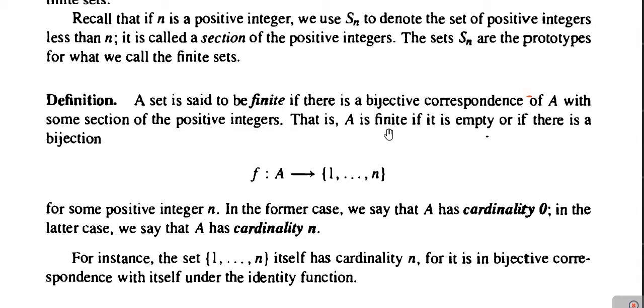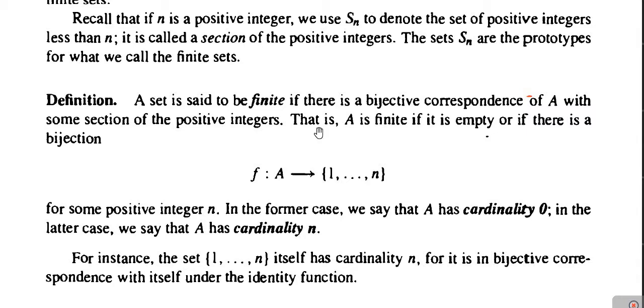That is, the set A is finite if either it is empty, or if it is not empty, then there should be a bijection f from the set A to the set having members 1, 2 up to n, which is actually the section of the set of positive integers by the integer n.